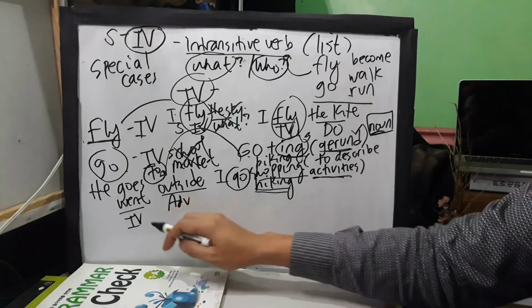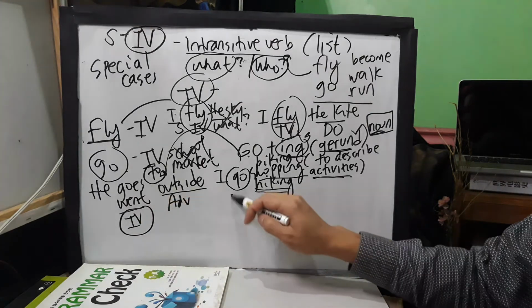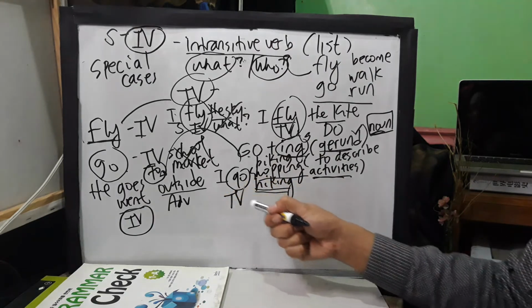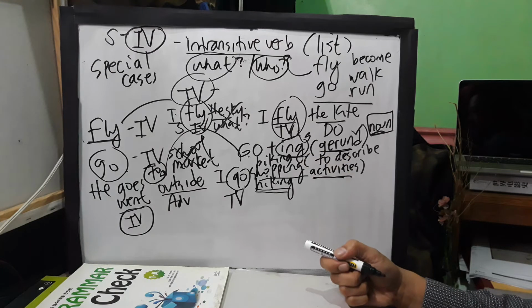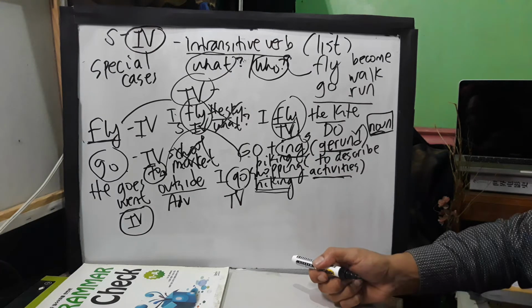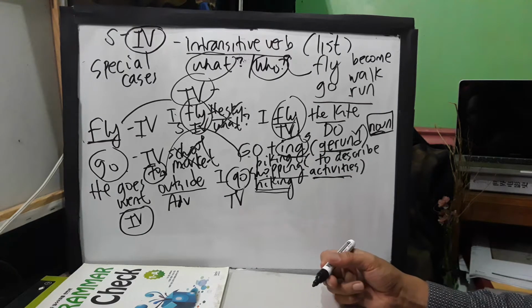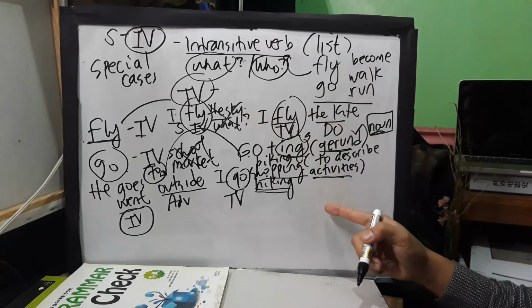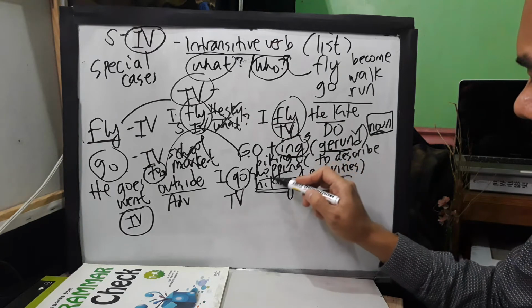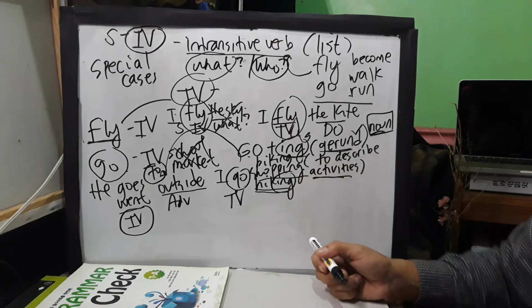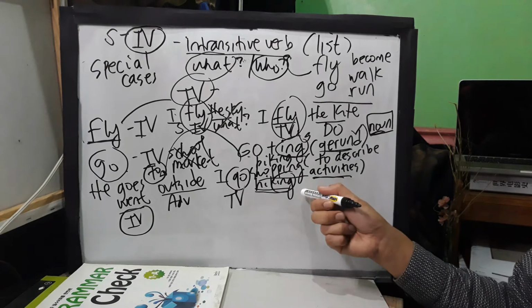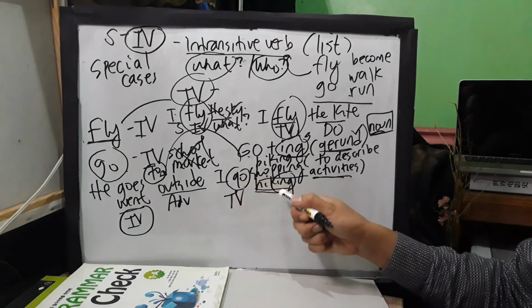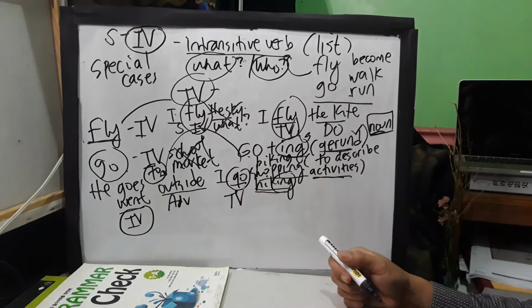So goes in this case is what? Intransitive verb. Go in this case is what? Transitive verb in a specific pattern. These are already patterns. Okay, now, guys, you might be confused also because verb ing is a G1. If you look at it, ing here is in a form of a participle form of a verb, something like that. So don't be confused. I go shopping, I go hiking.